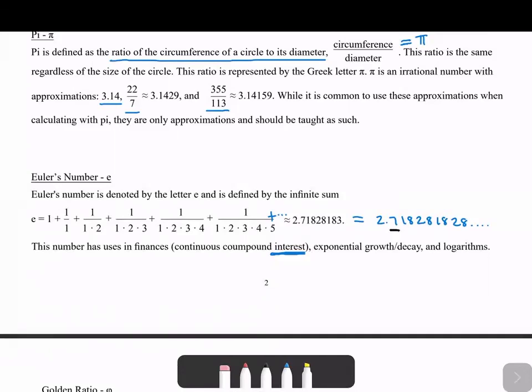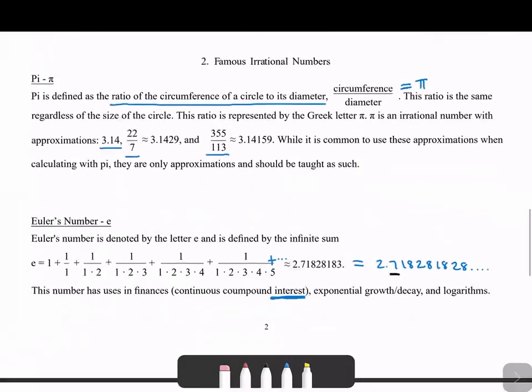So this is all I really wanted to say about these famous irrational numbers. So that's all for this section and this chapter and this course and this video.